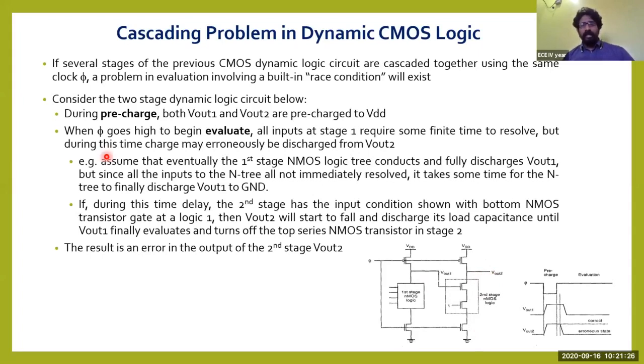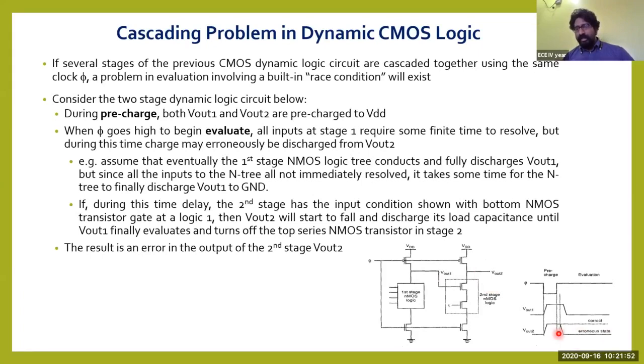If during this time delay, the second stage has an input condition shown with the bottom NMOS transistor gate to the logic. See now, already this is given logic 1, and the first stage is taking so much time to discharge the capacitor. So before that time itself, this transistor will be turned on and the Vout2 will be discharged. So that is actually the erroneous stage.